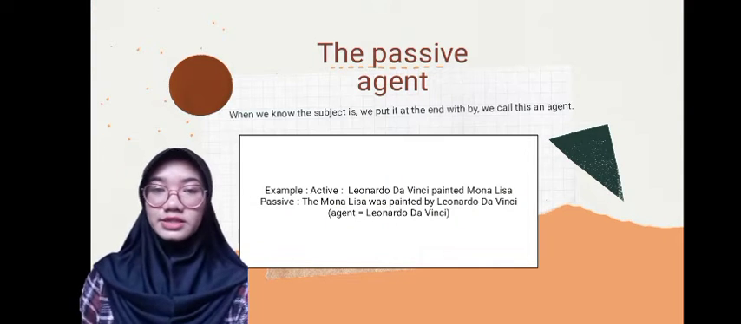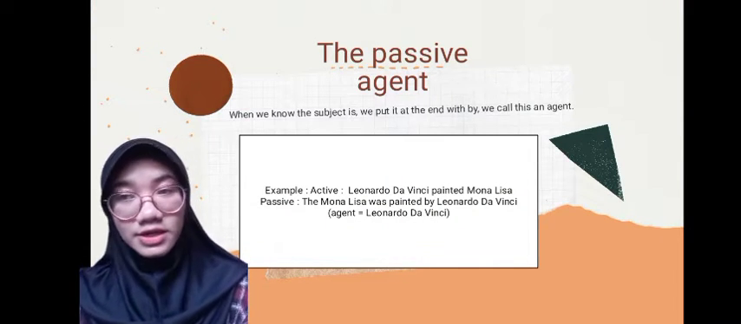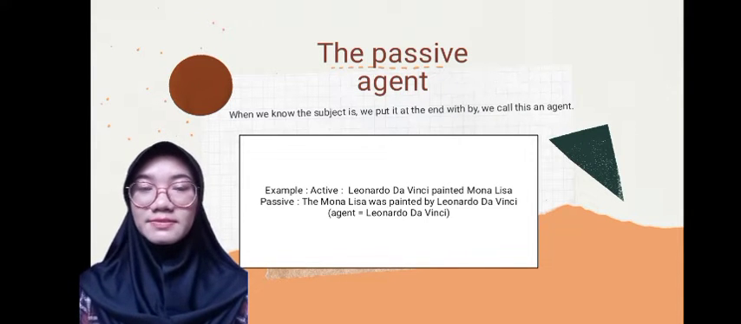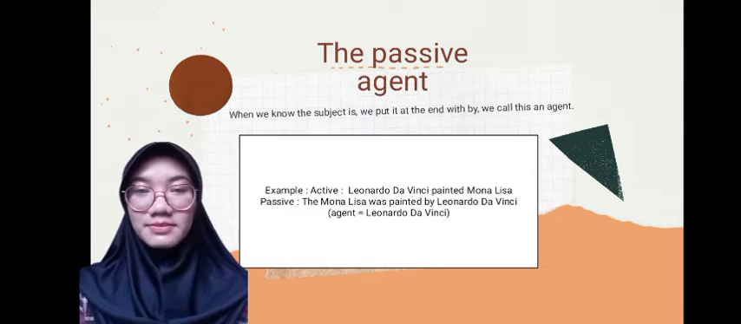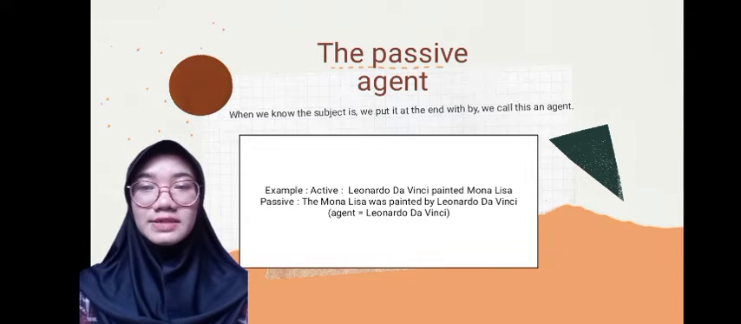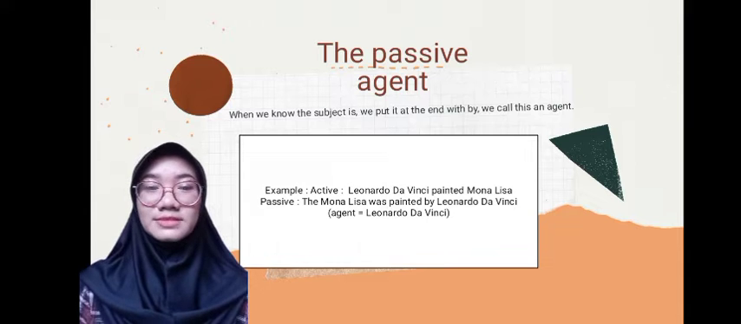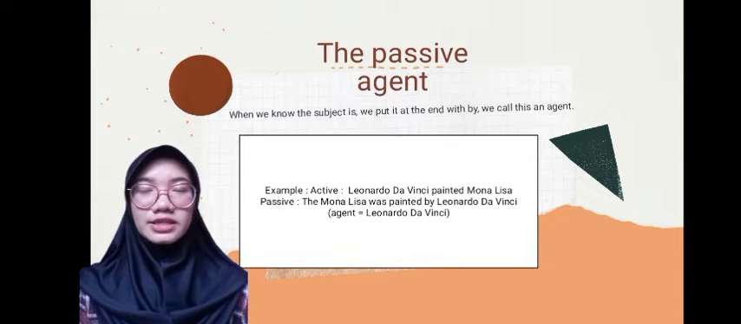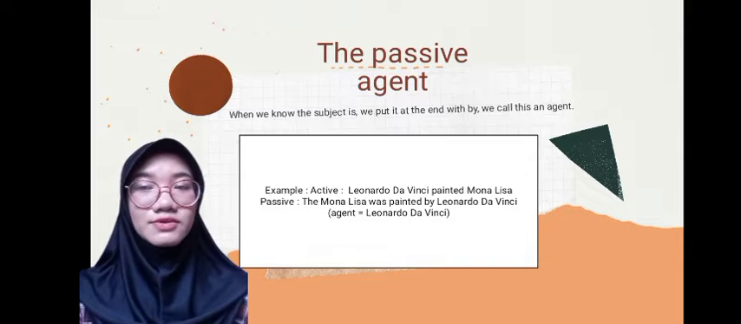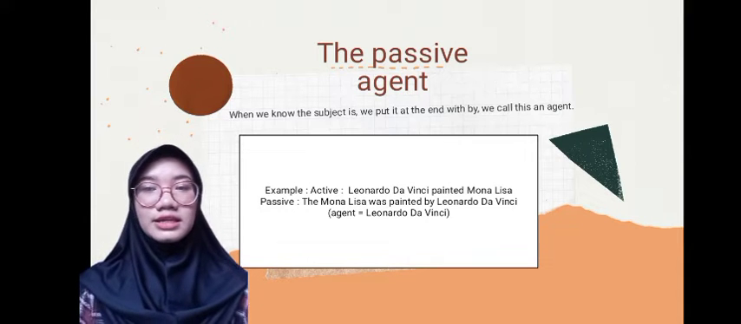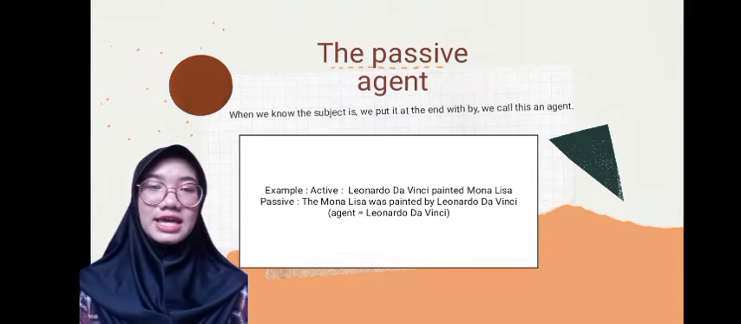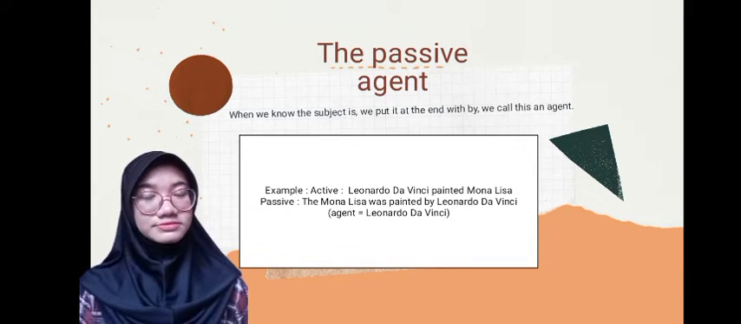Passive agent. When we know who the subject is, we put it at the end with by, and we call this an agent. The example is: Leonardo da Vinci painted Mona Lisa. If you want to change it to a passive voice, that will be: the Mona Lisa was painted by Leonardo da Vinci, and the agent is Leonardo da Vinci.